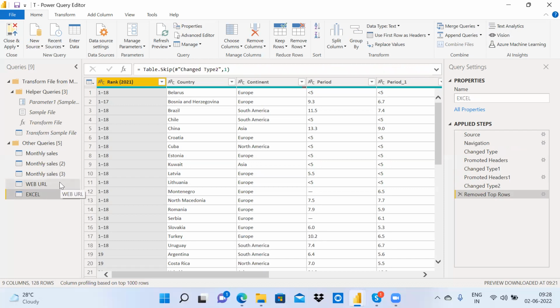I need to change it to the web URL. Yesterday we saw how to change from one Excel to a different Excel, right? But this is a different case. Now these are two completely different sources. One is Excel, one is web URL. So now